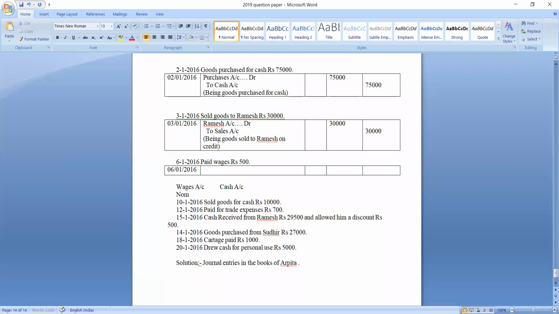Okay, wages is which account? It is a nominal account. Cash is which account? It is a real account. Now tell me which account should be debited and which account should be credited.